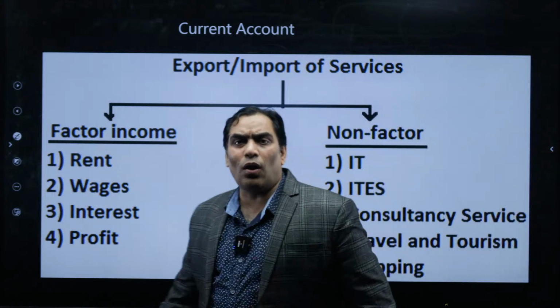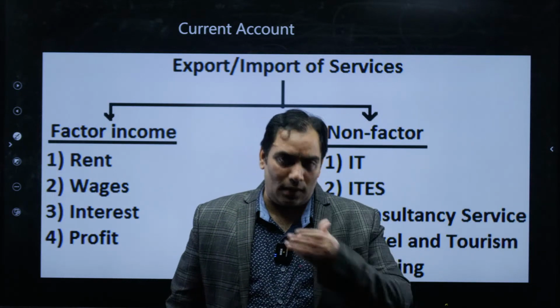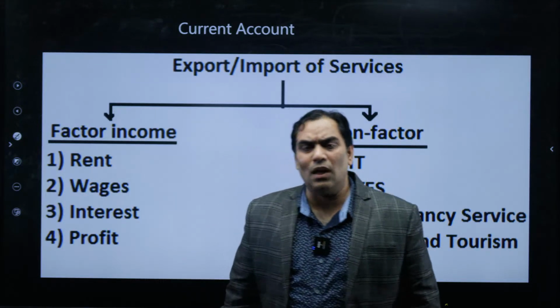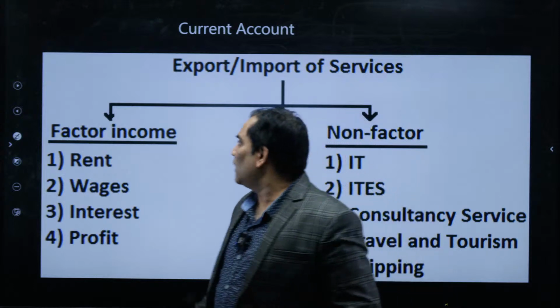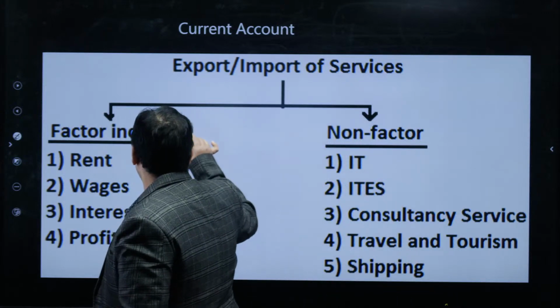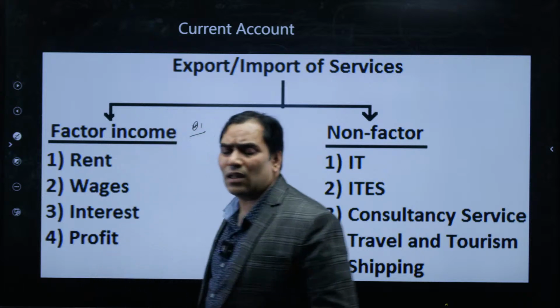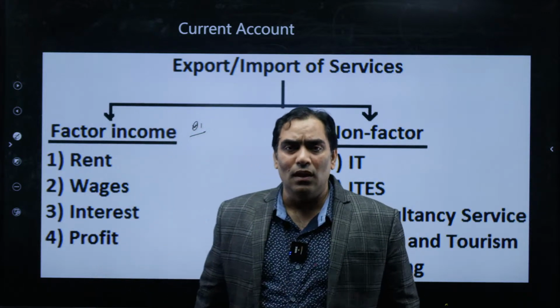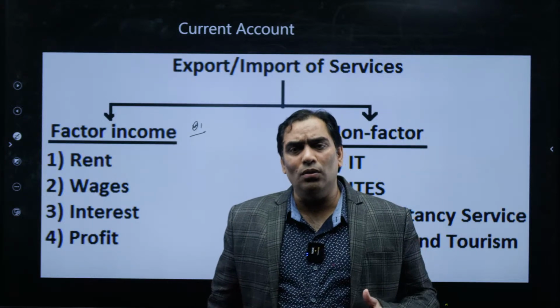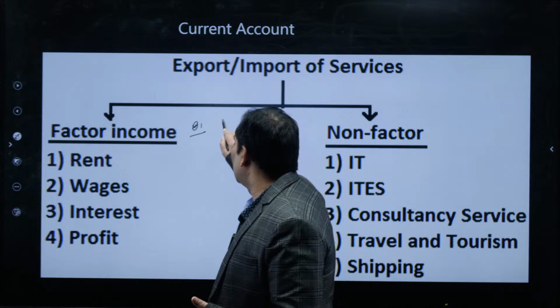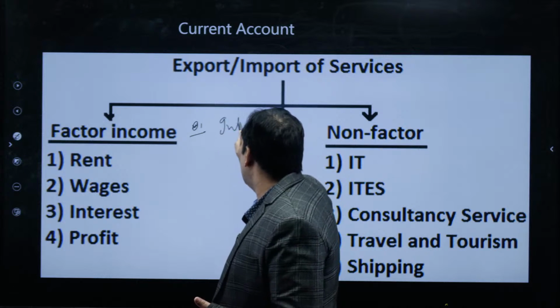When we talk about services, please try to understand that services are intangible. First, let me give the definition of services. How can you identify a service? We have to focus on the characteristics of services. The very first characteristic is that they are intangible.